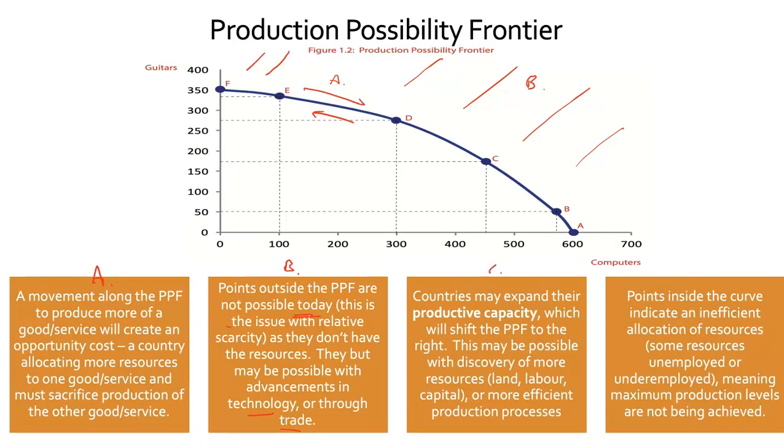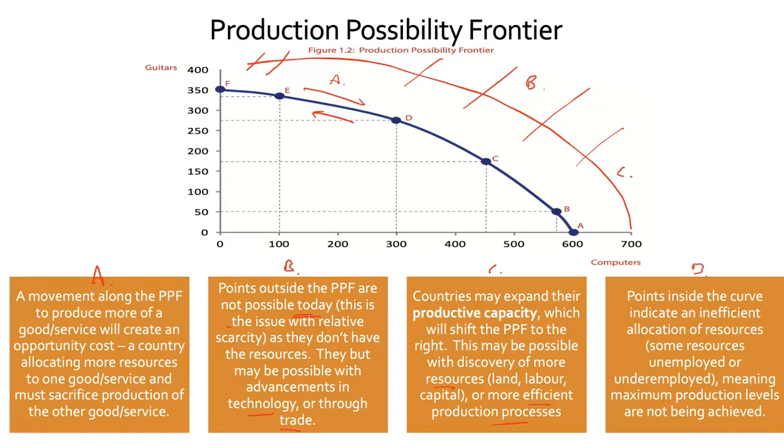Countries may expand their productive capacity if they do discover more resources or more efficient production processes. So if we discover more resources or become more efficient, you might find that this production possibility frontier shifts to the right.